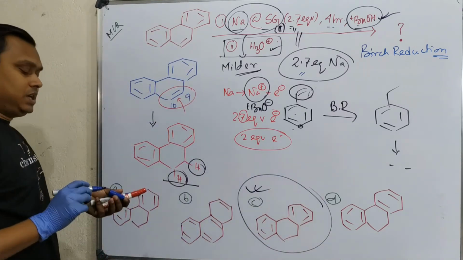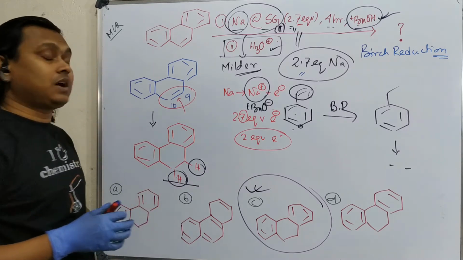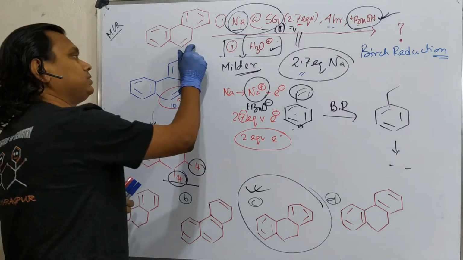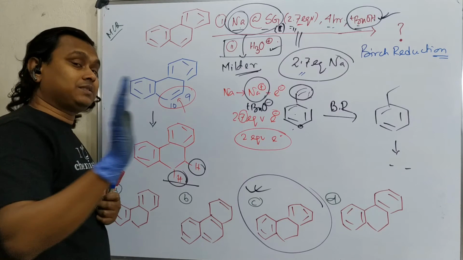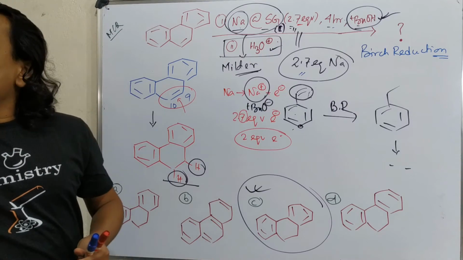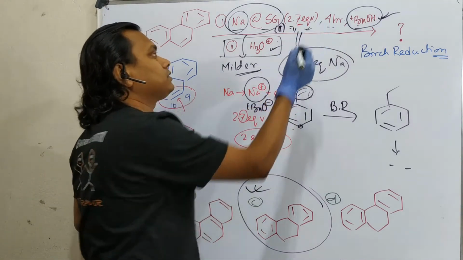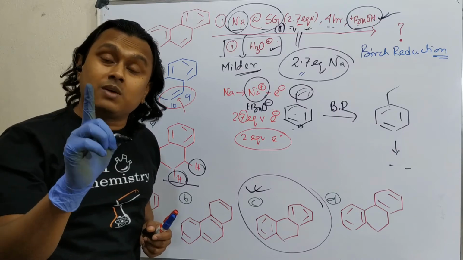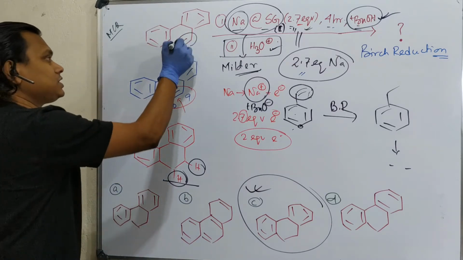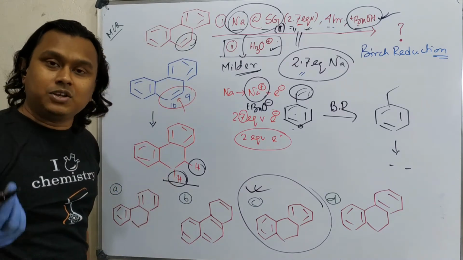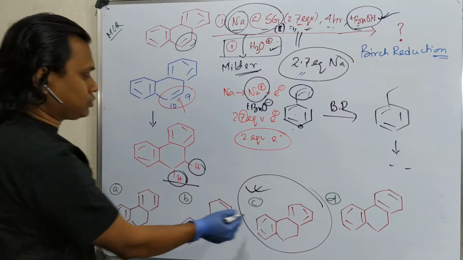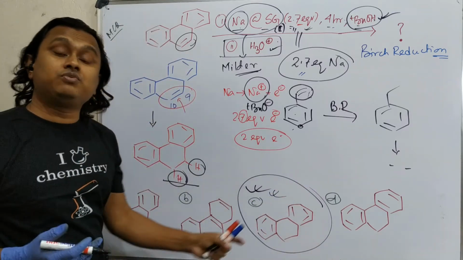Now question: if this question appears in your exam, how can you solve this in less than 30 seconds? First of all, you need to know the double bond fixation of phenanthrene. This is phenanthrene. Similarly, remember anthracene, that may be useful. Second, sodium in silica gel, and the equivalence is 2.7 equivalent. Simple: only one double bond reduction is possible, because I have given 2.7 equivalent. Which one is possible? This one, because it is the most fixed double bond, and the resonance energy loss is less here. So only this will reduce. In which option is only this reduced, with 2 aromatic rings intact? So you can answer very fast if you know this.